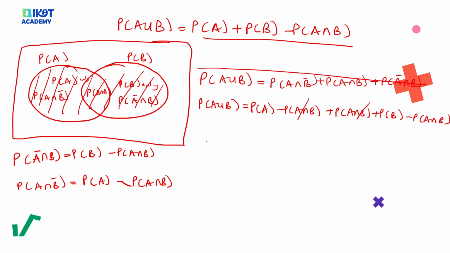So what am I left with? I'm left with the probability of A union B is equal to the probability of A plus the probability of B minus the probability of A intersection B.